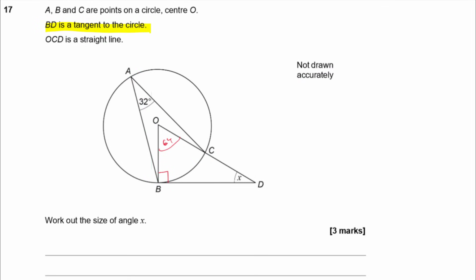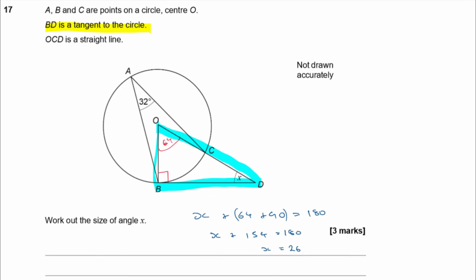So I've found two angles in this triangle down here, haven't I? And I know that the angles in the triangle add up to 180 degrees, and I know the other two, so I should be able to find X. So X plus my 64 plus the 90, my three angles in the triangle, add up to 180 degrees. If I add those two together, that's X plus 154 is equal to 180. Taking 154 away from both sides, X is going to be 26, isn't it? So that's my answer. X is 26.